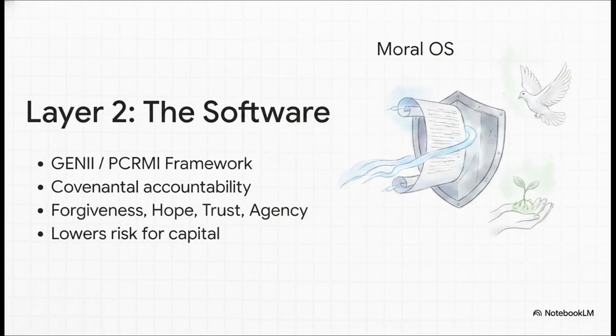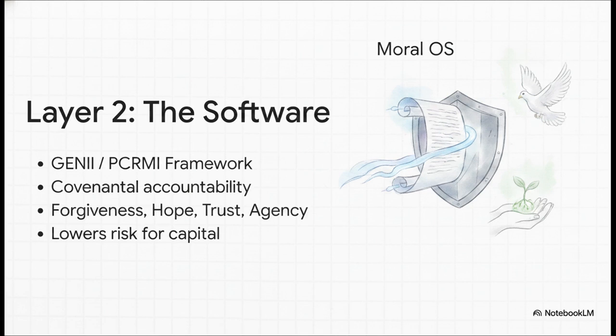But hey, advanced hardware is basically useless or even dangerous without the right software guiding it. Enter Layer 2, the Moral OS. The sources detail an AI oversight and ethics framework called Genie and PCRMI. Think of this as a verifiable trust layer. It completely scraps the idea of fragile paper peace treaties and replaces them with hard-coded covenantal accountability. By legally and financially rewarding ethical behavior, stuff built on forgiveness, hope, trust, and agency, it dramatically lowers the risk premium.